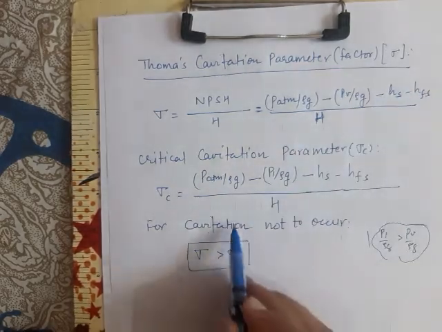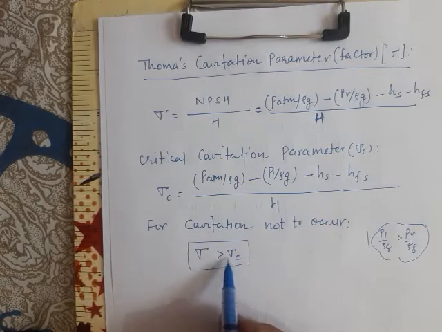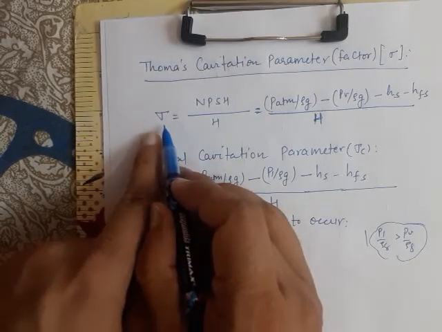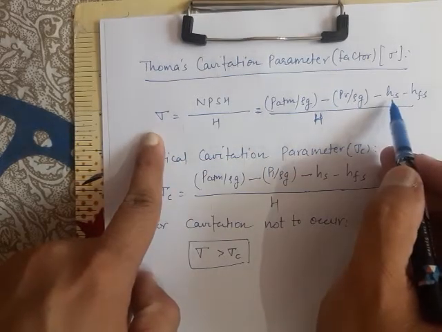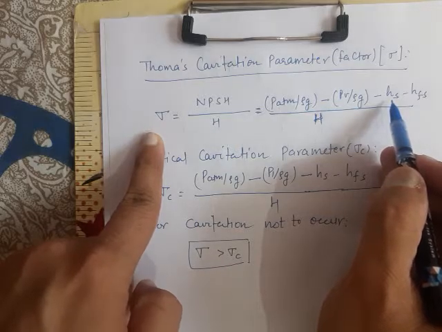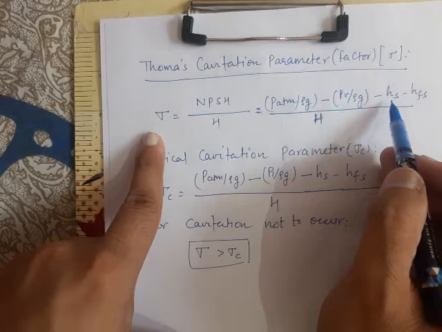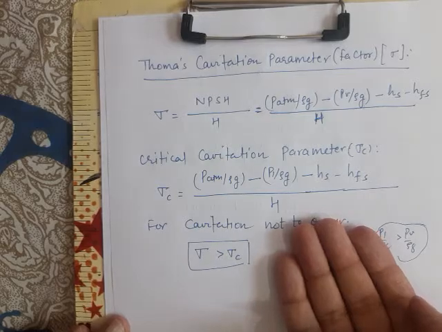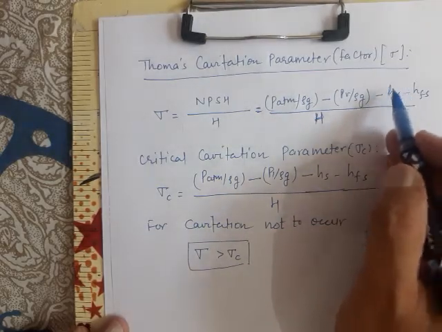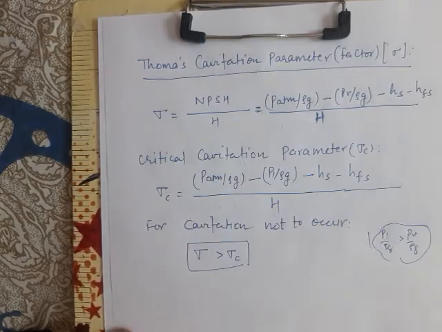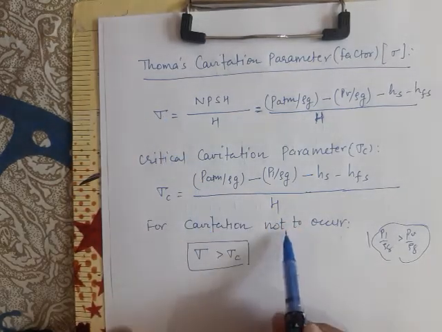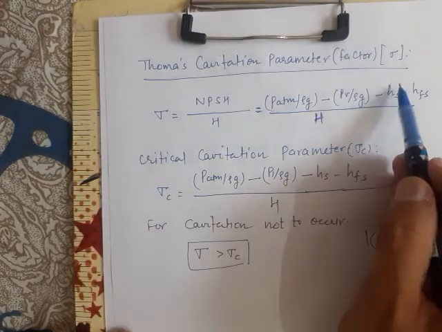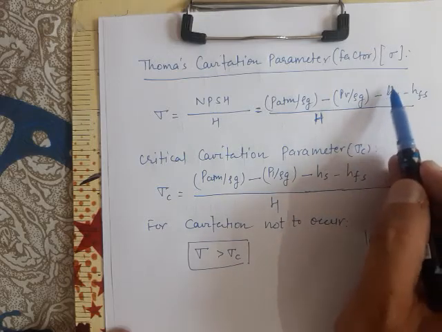So for cavitation not to occur, sigma should be more than sigma c, or sigma should be as large as possible. For sigma to be as large as possible, Hs should be as small as possible. Please note what I am saying.